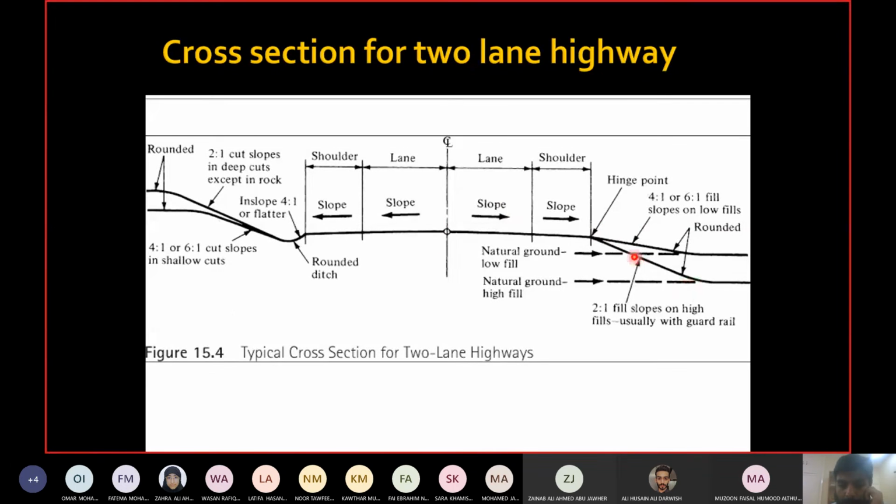Remember in the last chapter? Then you come to this side, lane, shoulder. Then we have again the side slope or the embankment, but this is going up. So what type of cross section is it in terms of cut and fill? This is cut and fill both, because here on the right hand side ground is low, so it is fill. On the left hand side ground is high, so it is cut. So this cross section is cut and fill both.